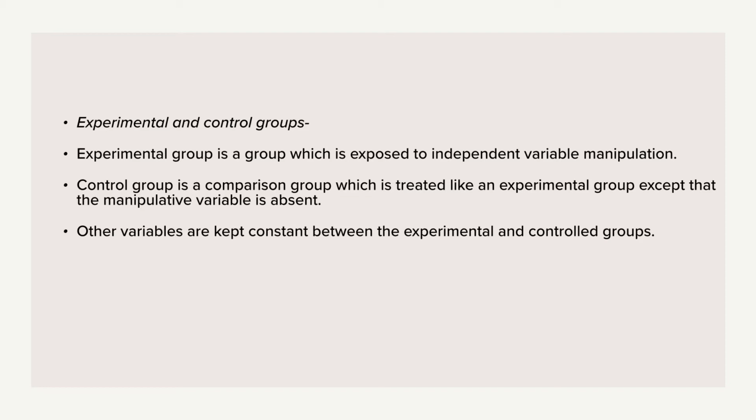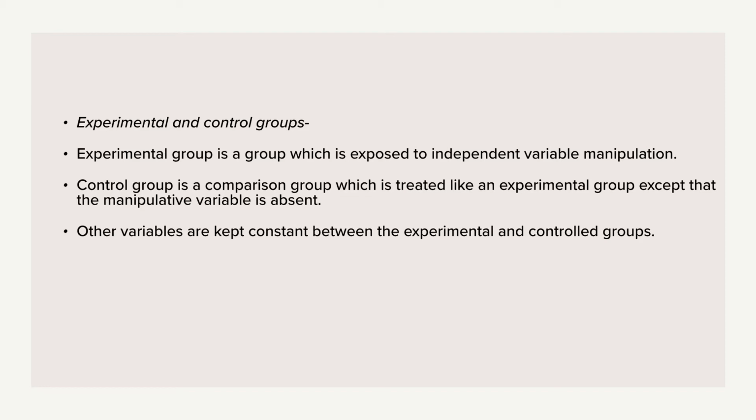Experiments generally involve one or more experimental groups and one or more control groups. An experimental group is a group in which members of the group are exposed to independent variable manipulation. The control group is a comparison group that is treated in every way like the experimental group, except that the manipulated variable is absent in it. So I already told you that the independent variable is manipulated, the cause.